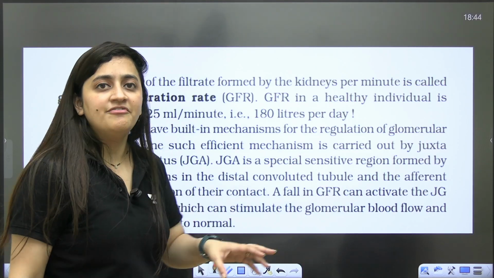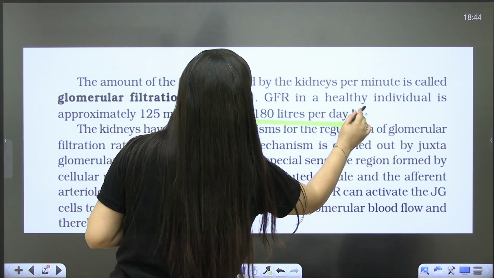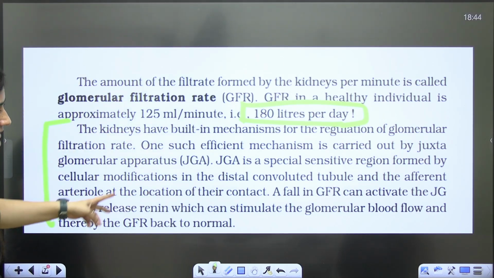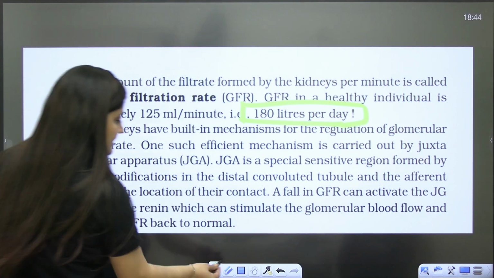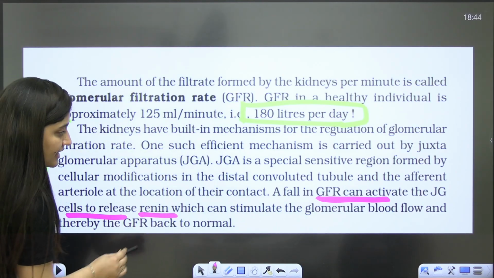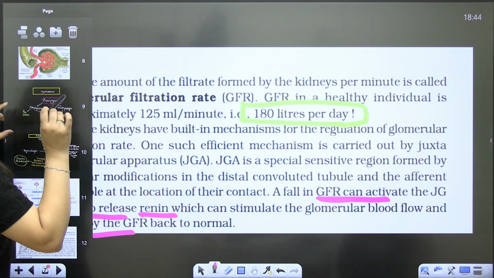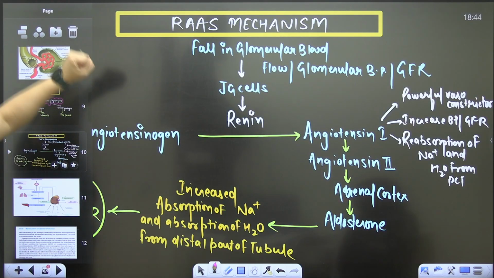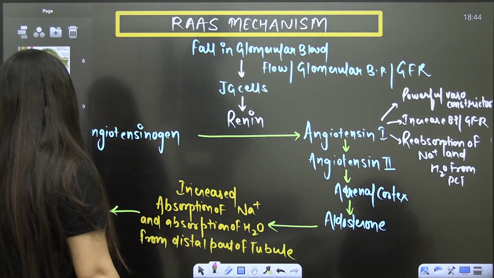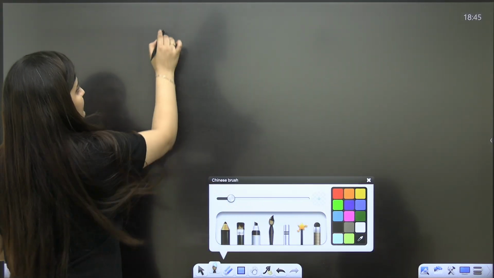As I said, it is 125 ml per minute and 180 liter per day. That's what we have to remember. Here in the NCERT, about the JGA, it is given that whenever there is a fall in the glomerular filtration rate, JG cells will release renin, which will stimulate the glomerular blood flow, and the glomerular filtration rate will be back. To understand this, we have to understand the RAS mechanism, a very important and repeated topic. If you solve previous year questions, you are going to get it.